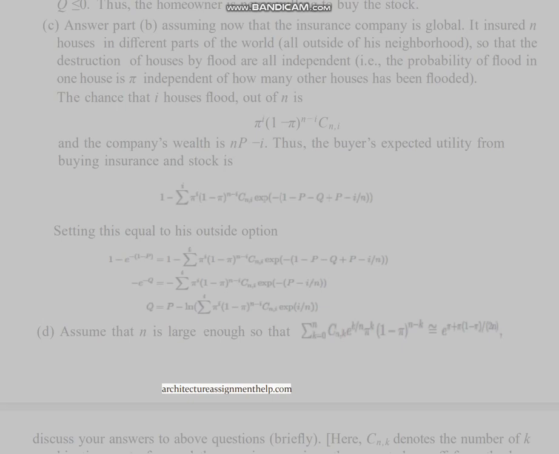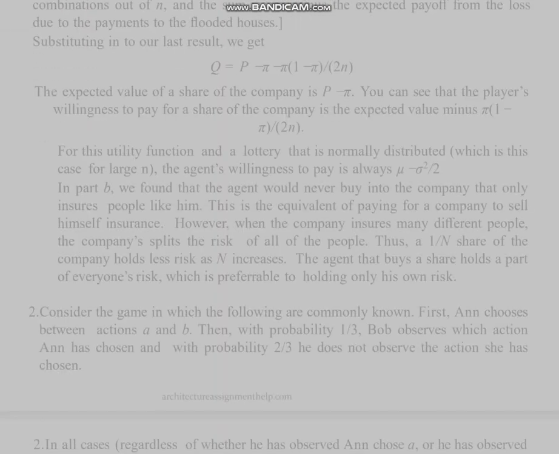ArchitectureAssignmentHelp.com. Discuss your answers to above questions, briefly. Here, C(n,k) denotes the number of k combinations out of n, and the sum is 1 minus the expected payoff from the loss due to the payments to the flooded houses.